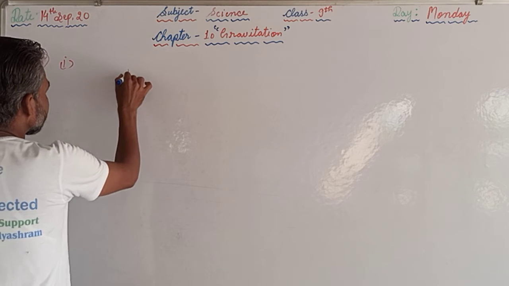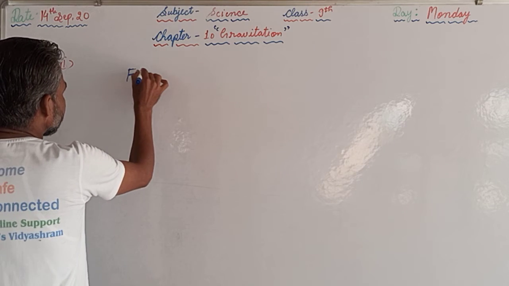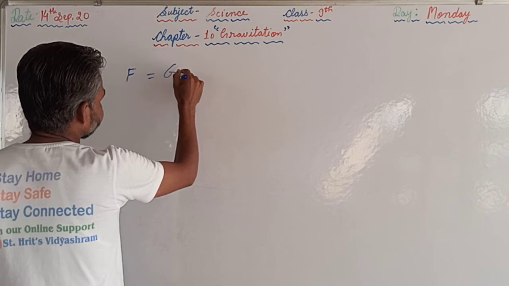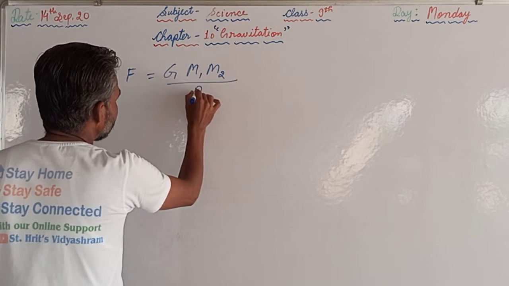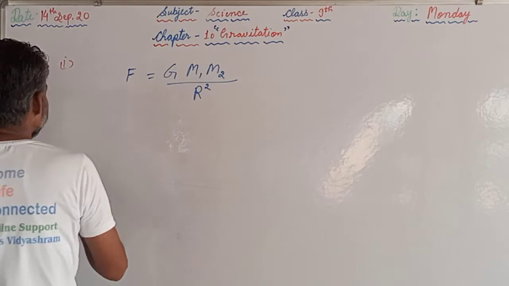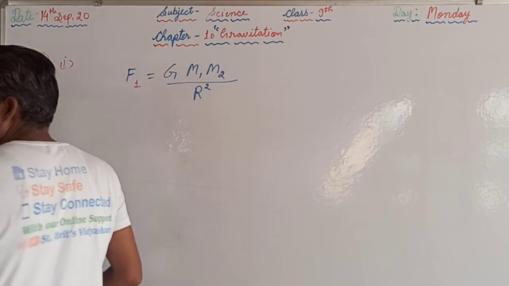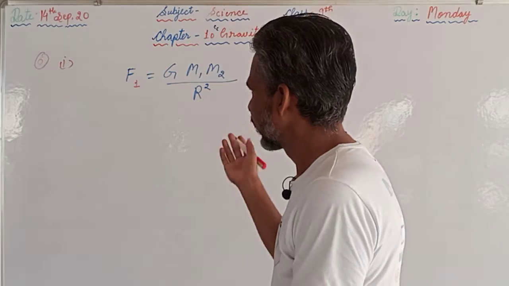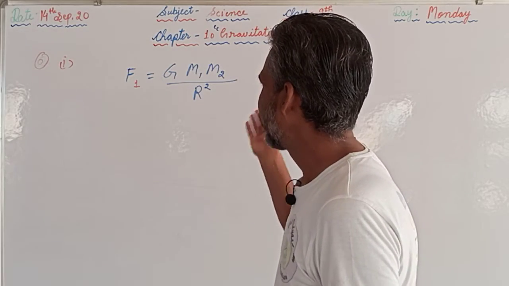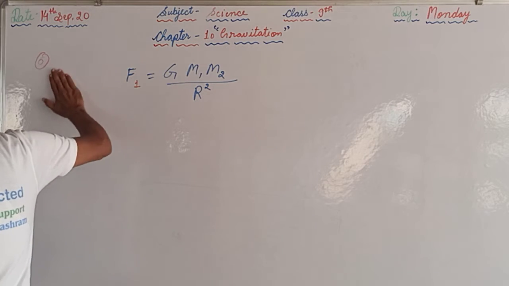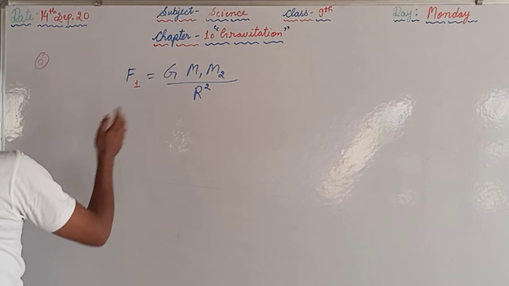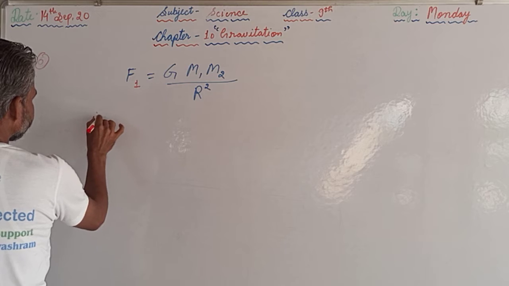Now we know that F equals G m1 m2 upon r square. We are considering that F1 means the original force. F1 equals G m1 m2 upon r square. Now the first case is there. Now we will start from here.